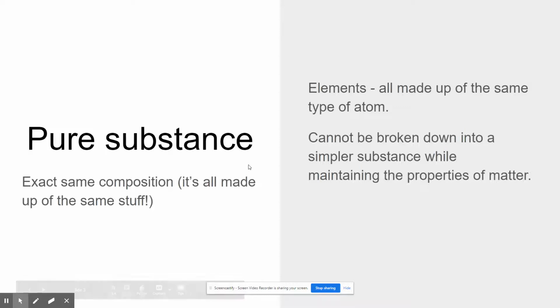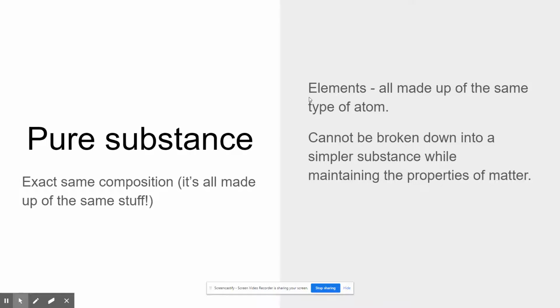A pure substance, its definition, is the exact same composition. It's made up of all the same stuff. That's what that means. An element is an example of a pure substance. It's all made up of the same type of atom. It can't be broken down into a simpler substance while maintaining the properties of matter.